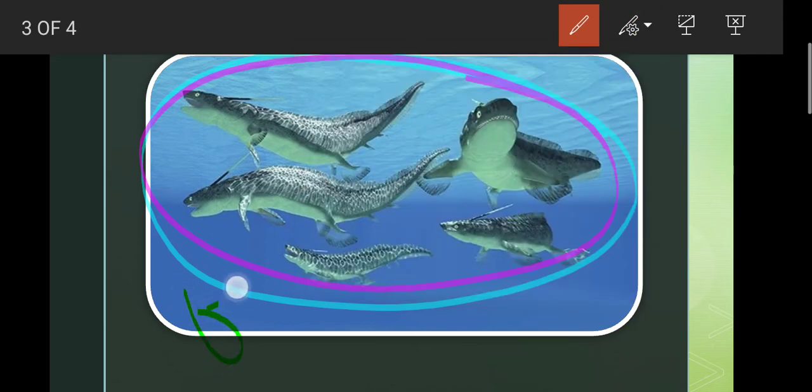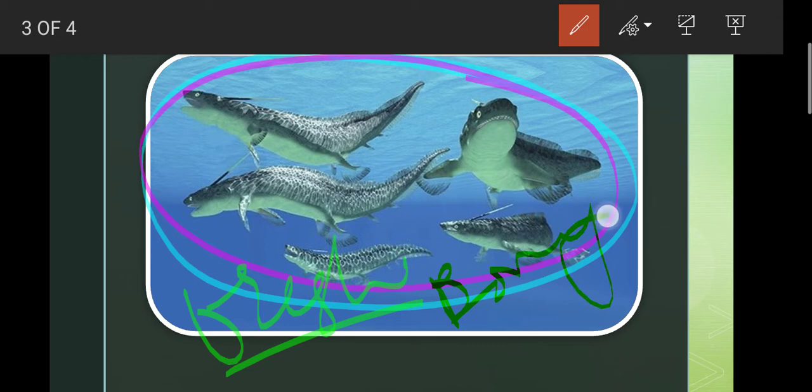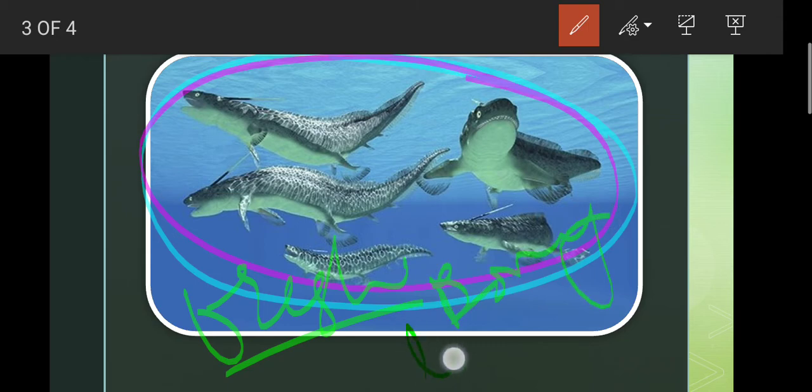Some of these fishes were having a bony skeleton and a lung-like structure or organ in their body.